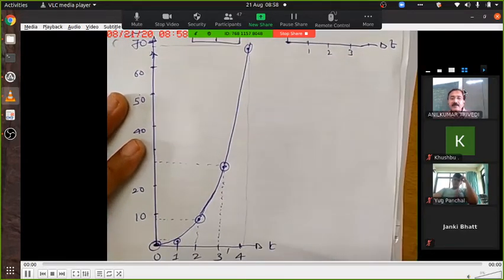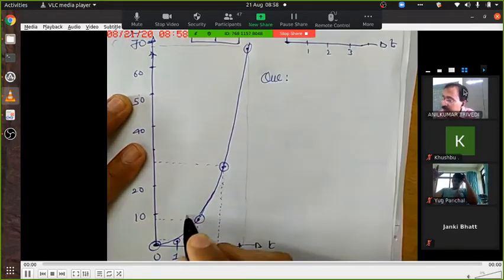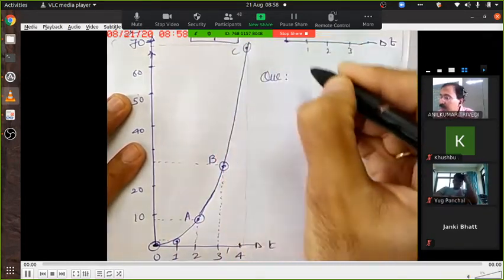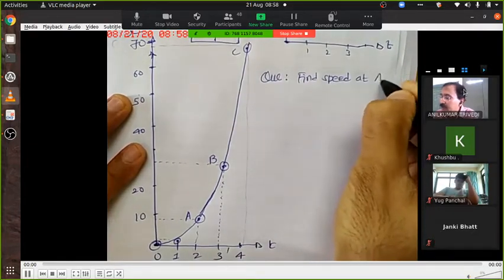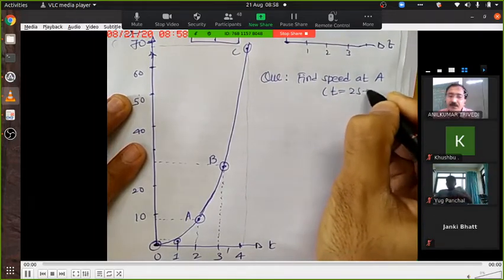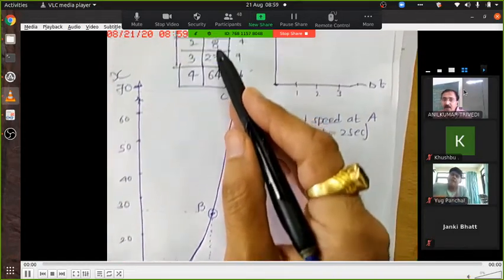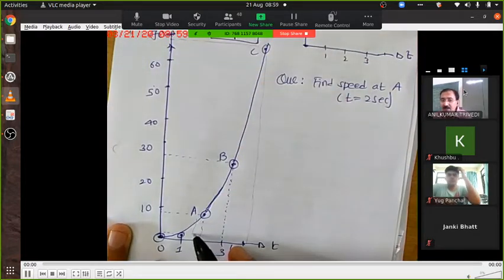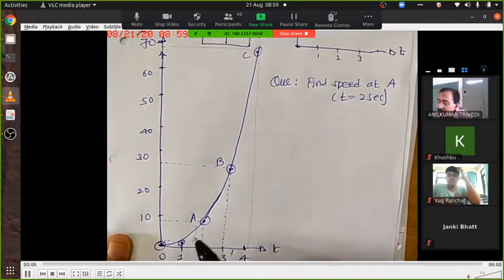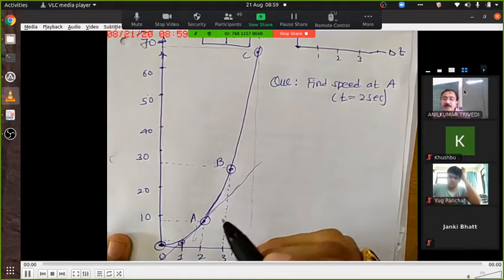Are you getting it? Now I ask a question. Let's say again this is A, B and C. Find speed at A. A means t equal to 2 seconds. So standard practice is first you prepare the table, second plot the graph, third step draw a tangent and then find a slope.